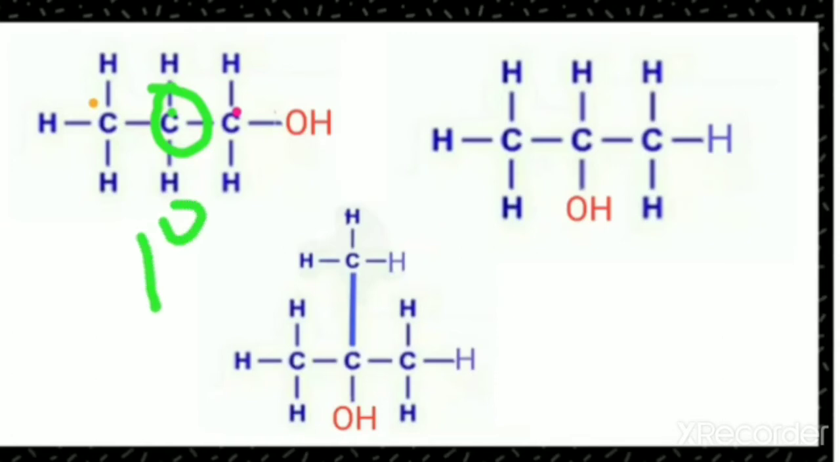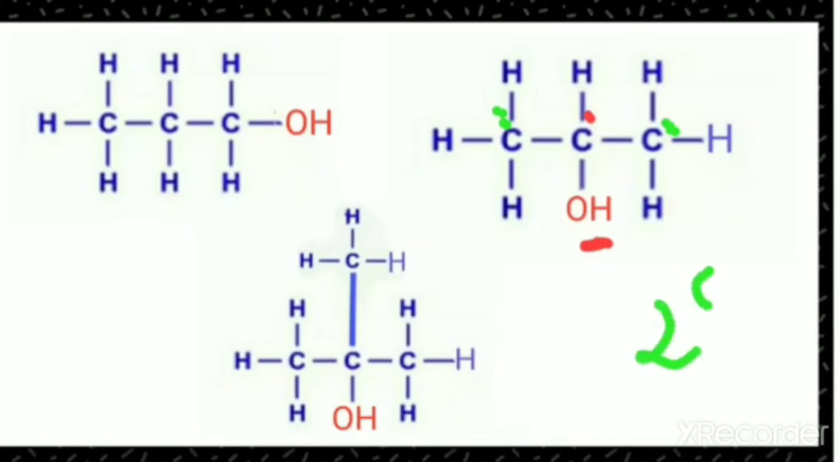Therefore, the structure is 1 degree. Now look at the second structure. In the second structure, you can find that this carbon atom is called the alpha carbon atom because the OH group is attached on this carbon atom. And the neighbors of alpha, this one and this one, are the two neighboring carbon atoms, which are the beta carbon atoms. The green dots I've made are the beta carbon atoms. So in this structure there are two beta carbon atoms, therefore the structure is 2 degree,